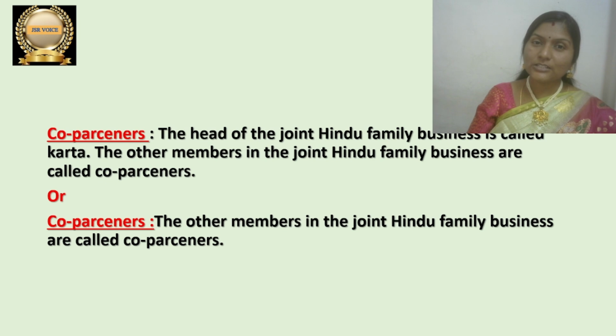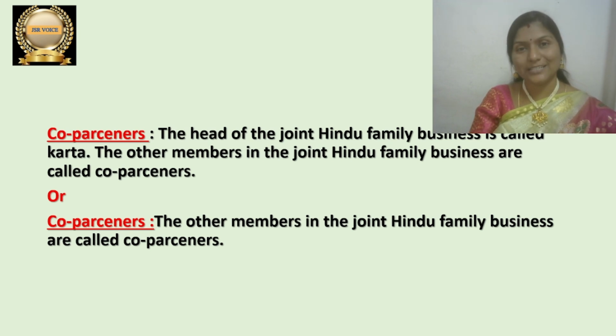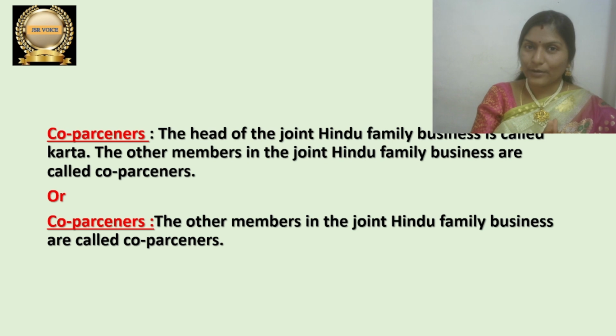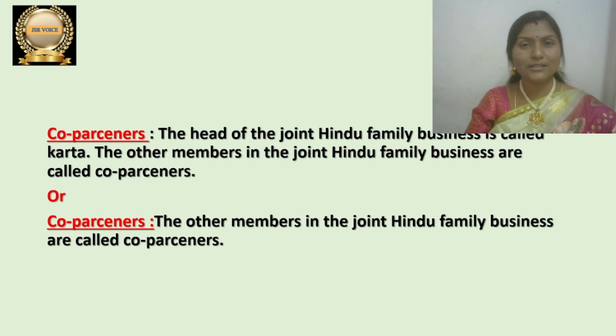Head of the family is called Karta. I discussed Karta in the previous session also. Head of the joint Hindu family is called Karta, and all the remaining persons in the family are known as co-partners. Co-partners have to listen to the words of Karta always. Karta has the right to prepare accounting records and no one should question Karta. Karta is not answerable to anyone.